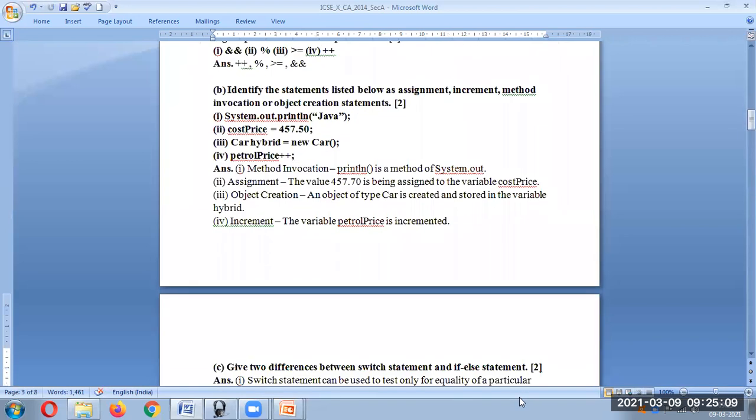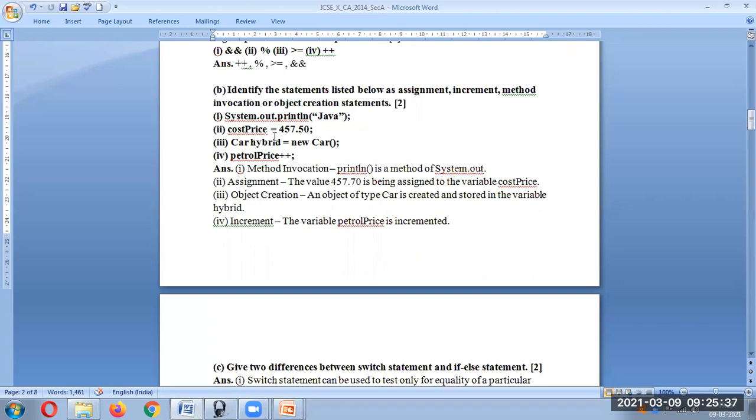Then question number 2B. Here, what is the question? They have asked you to identify the statements listed below as an assignment, an increment, a method invocation or object creation. As you can see, the first one we have invoked a method which is println. So you can write here that method invocation is there. Second, cost price is equal to 457.50. Here we are giving some value to cost price. So this is nothing but your assignment.